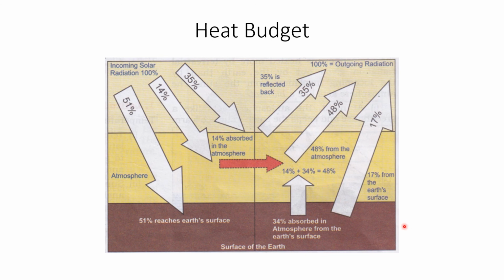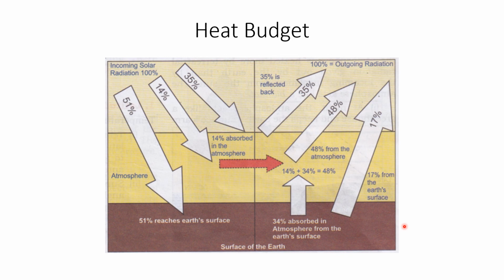The atmosphere is very important for life on Earth because at night the atmosphere acts like a greenhouse and keeps the Earth's surface warm by preventing the terrestrial radiation from escaping into space.